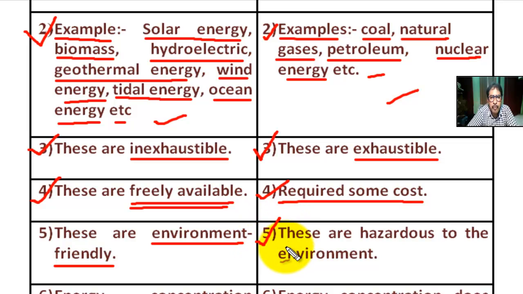Number five, for non-renewable sources of energy, these are hazardous to the environment. It has high carbon emission and is not environment friendly. It makes pollution. Okay.